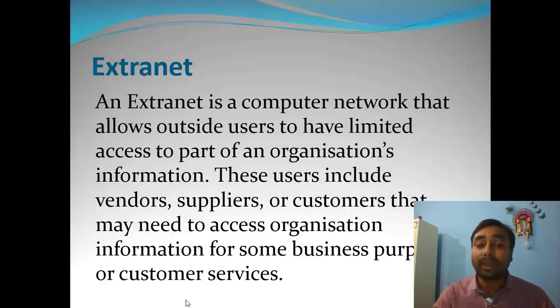Vendors, suppliers, customers or clients visit the multinational company for business purposes or customer services, and if they need to access the information or the network, the company allows them to do so with restrictions. So those things are known as extranet.